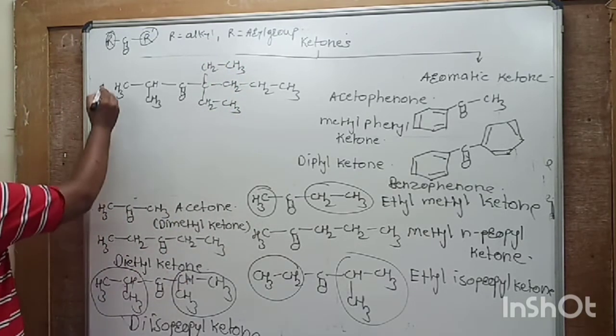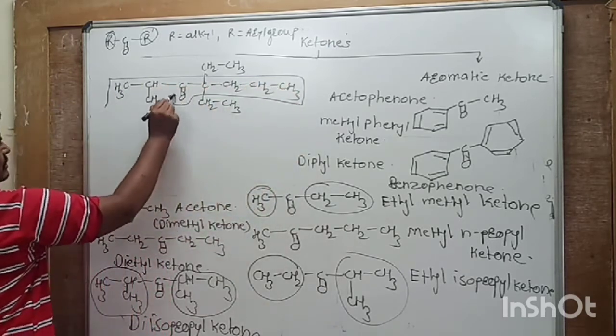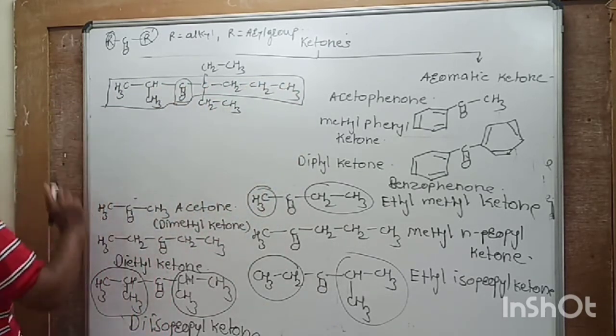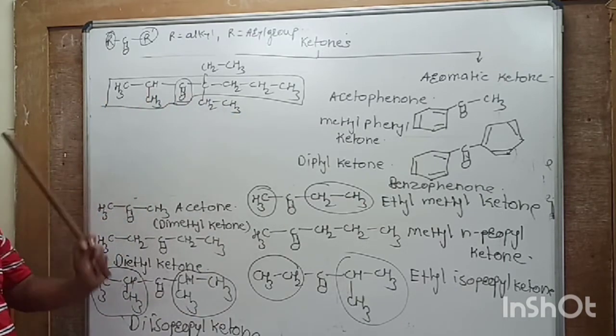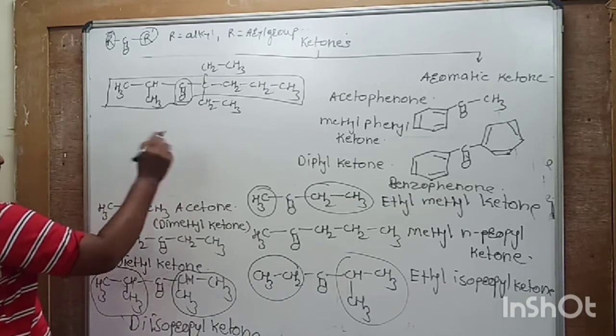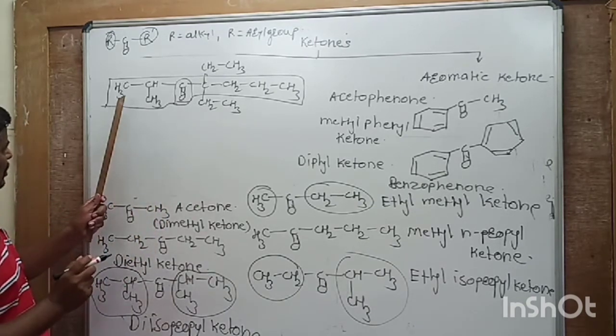The first rule is to select the longest chain of carbon containing the carbonyl group. It is very important. Give the name of the parent hydrocarbon.